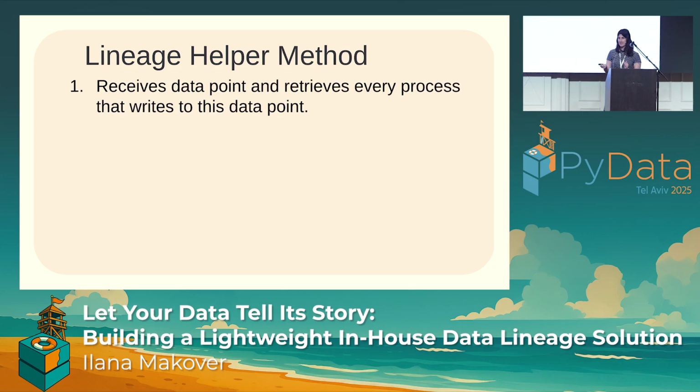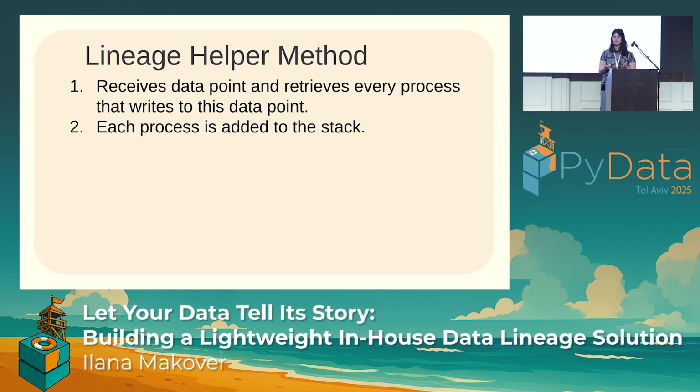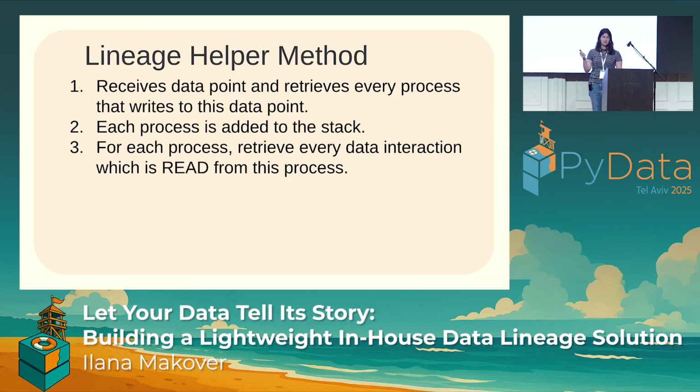So let's go step by step into this helper method. It takes in one data point, it queries the table, and it checks which processes write to this data point. Amazing. We take all those processes and add them to the stack. Then we want to see, what does this process depend on? Who does it read from? What are the data interactions that it reads from? So at this point, for each process, we retrieve each data interaction that it reads from, that it is dependent on. Then we add all of those to our stack.